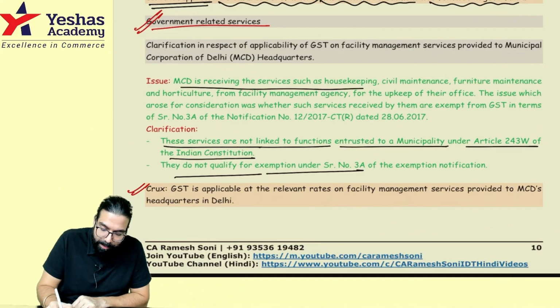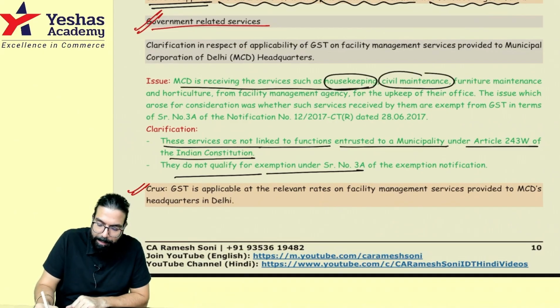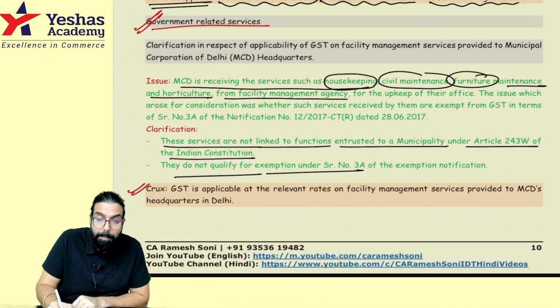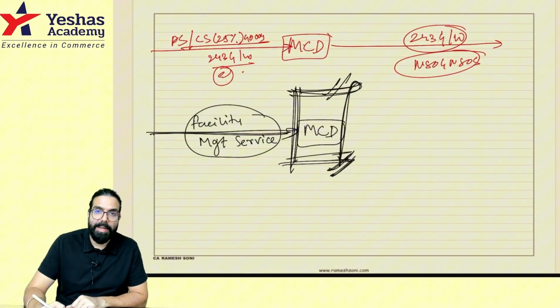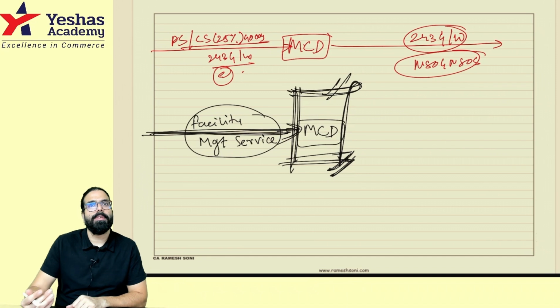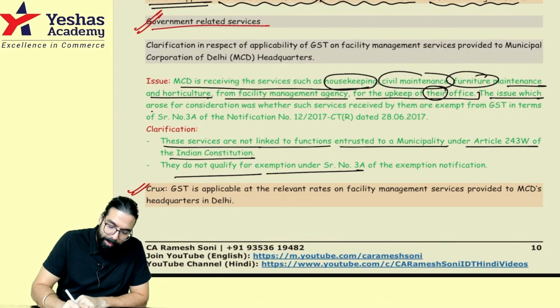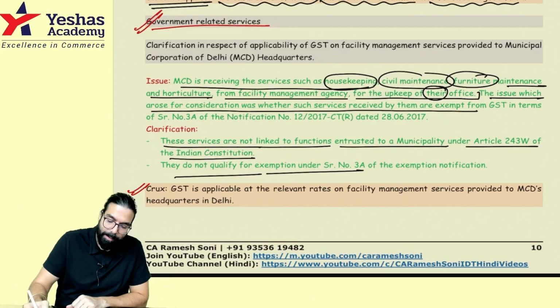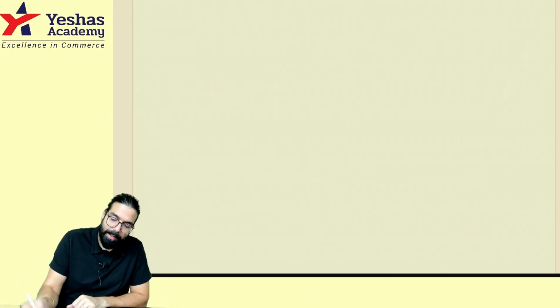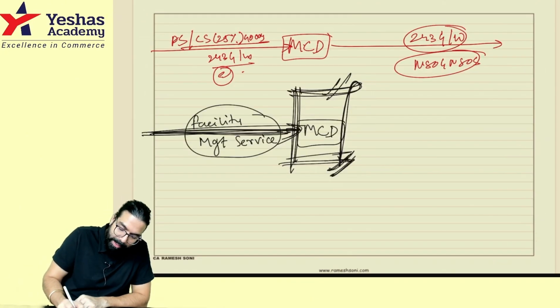Simple. MCD is receiving services such as housekeeping, civil maintenance, furniture maintenance, horticulture, as facility management services for upkeeping of their own office, to keep their own office clean, etc. They are taking facilities management services like housekeeping, cleaning and garden maintenance services. The issue which arose was whether these services are exempted in terms of entry number 3 and 3A. So government told, sir, facilities management service is not exempt.